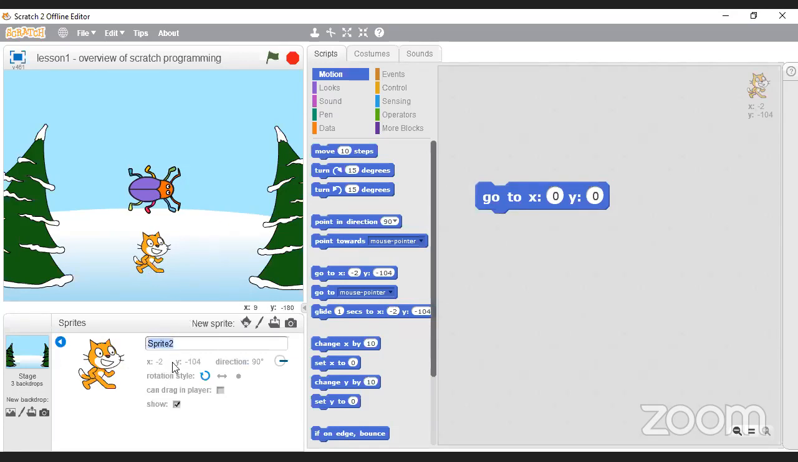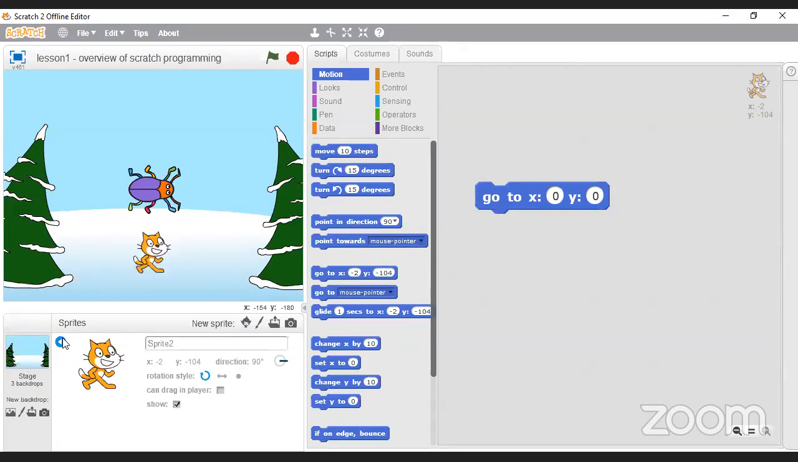We can see its X coordinates and its Y coordinates. I don't know if you can see that on your screen, but it shows the X and the Y position. It also shows the direction in which the little sprite is pointing, and we're going to talk more about that next time. Rotation style, not really interested. We can also click show. We can untick it, and that will actually hide the sprite from view.